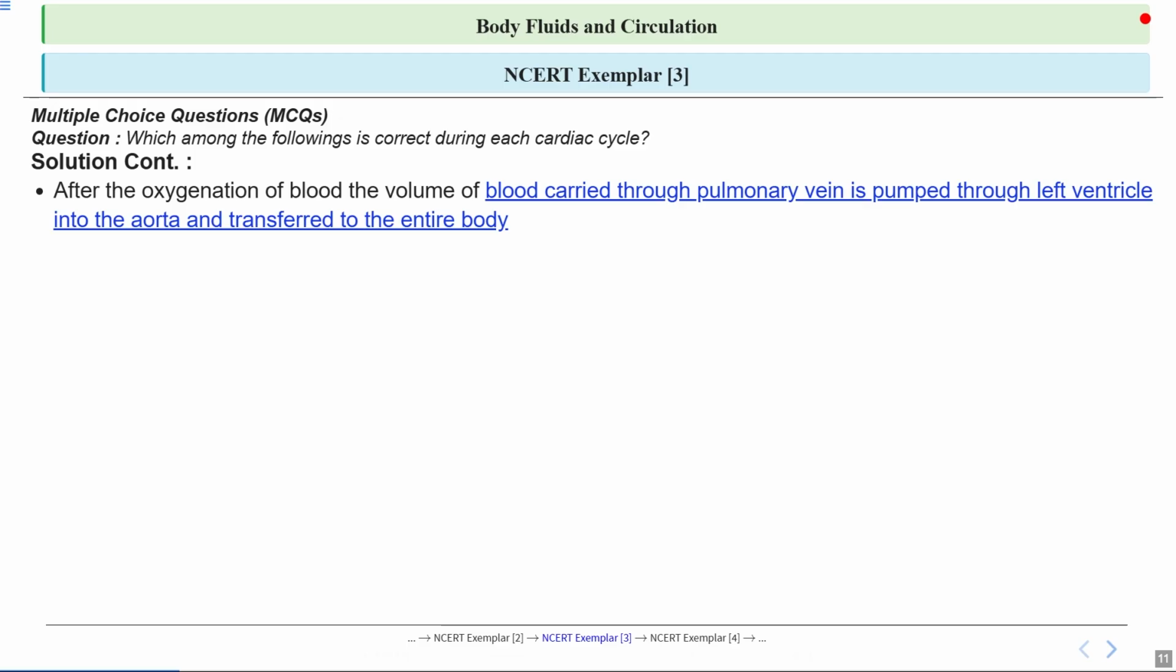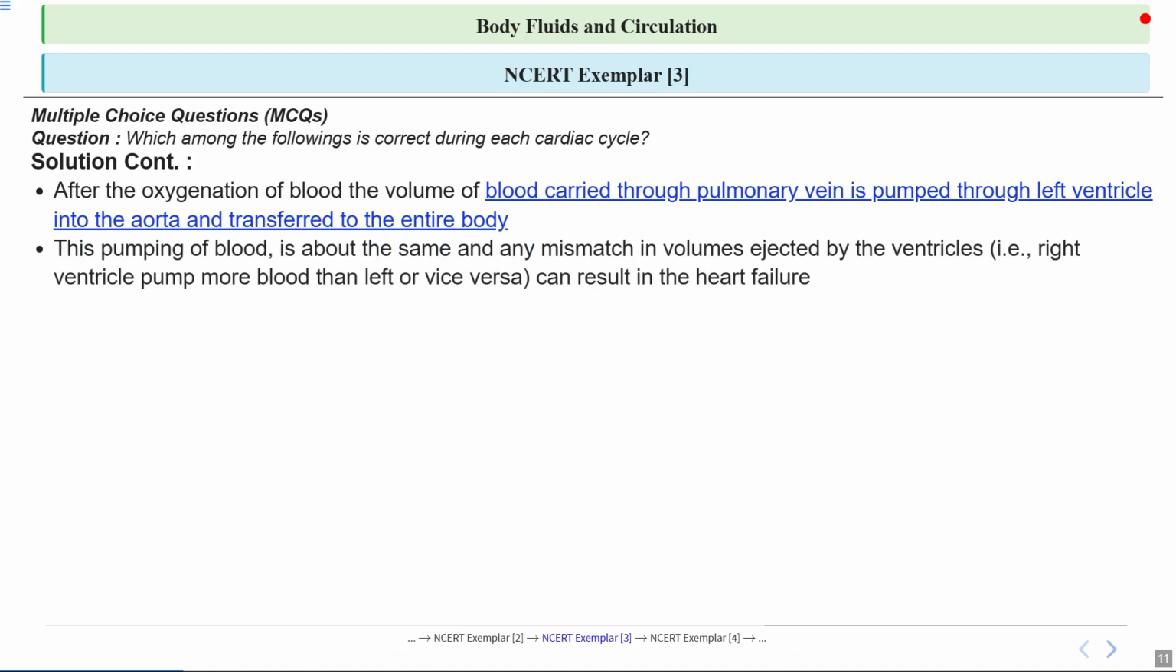So talking about what happens after blood gets oxygenated in the lungs, the pulmonary vein carries this oxygen rich blood to the left side of the heart, specifically to the left atrium and then the left ventricle. From there the left ventricle acts like a powerful pump, sending this blood out through the aorta to supply the entire body with oxygen and nutrients, just like a delivery truck making its rounds.